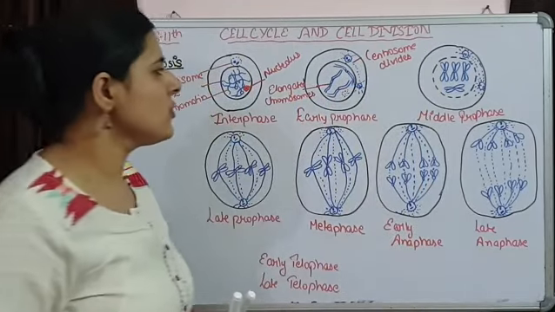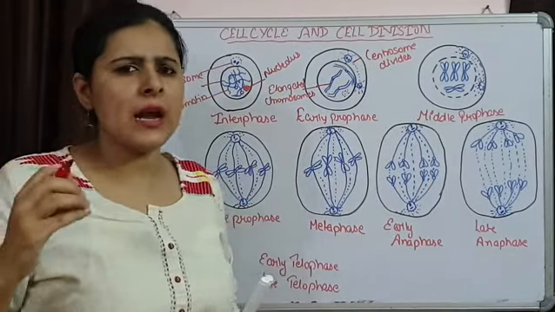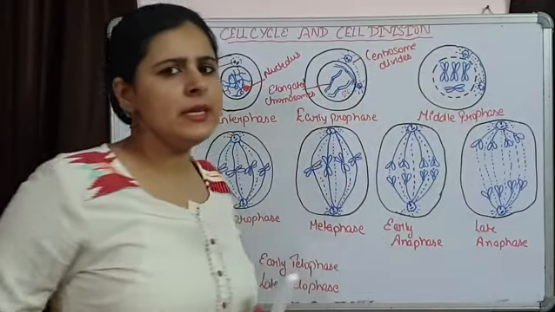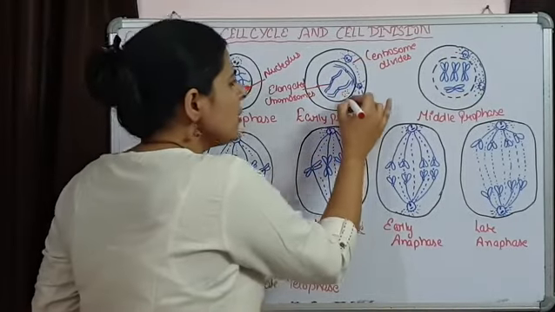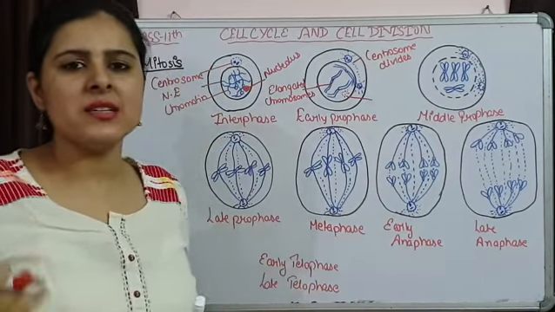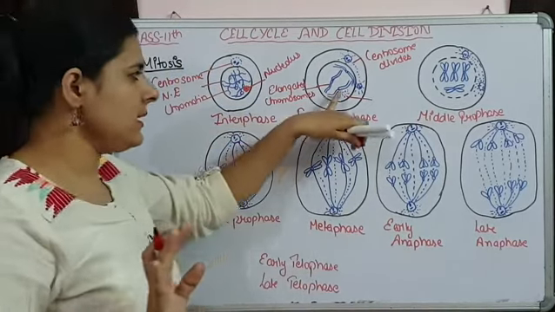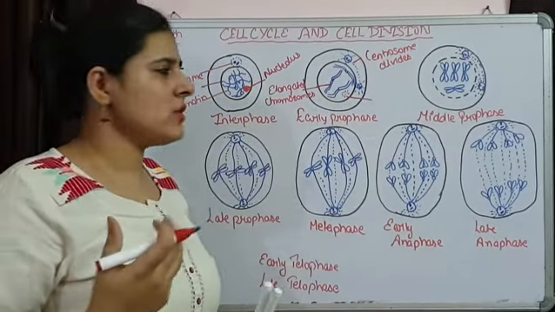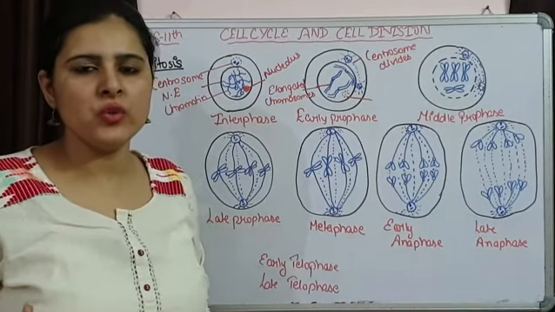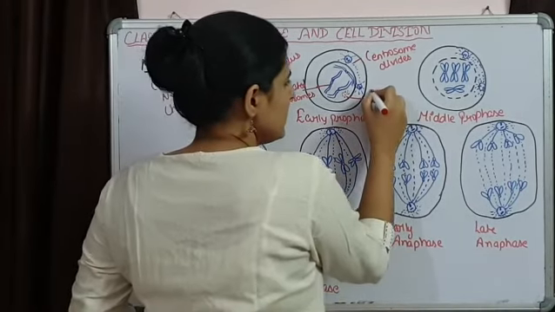Aster formation is also there, and spindle formation will also start, but that will be more prominent in later stages. The nucleolus starts disappearing. It is present, but the process of degeneration of the nucleolus will have started.